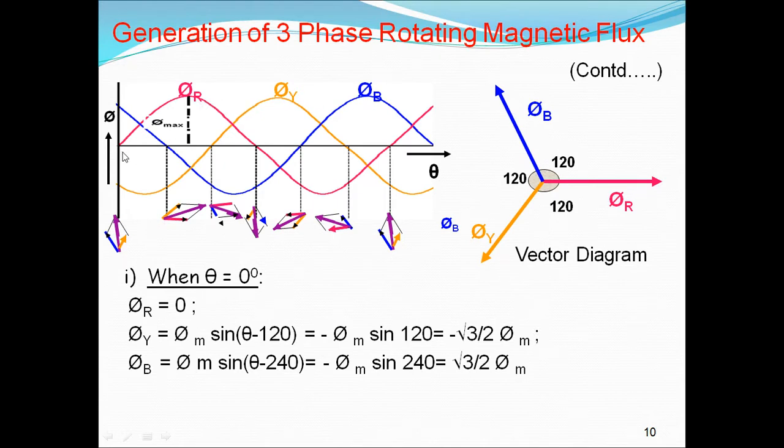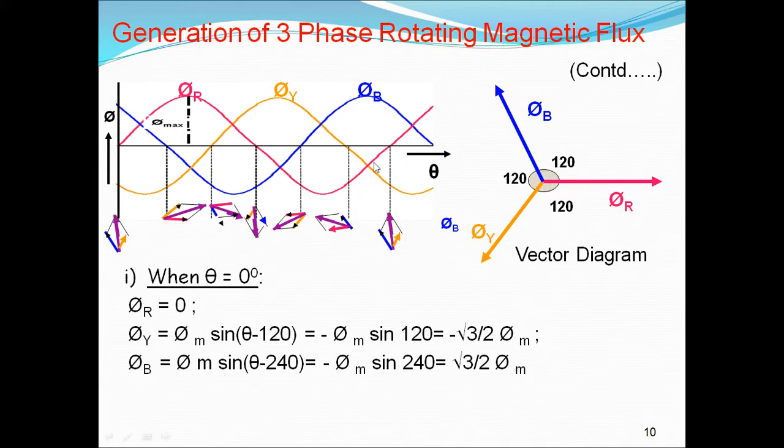Phi r is produced at 0 degrees, phi y at 120 degrees, and phi b at 240 degrees. These are the equations: phi m sine theta, phi m sine of theta minus 120, phi m sine of theta minus 240. That is phi r, phi y, phi b. We have the three equations. So these three fluxes are represented as shown in the figure.